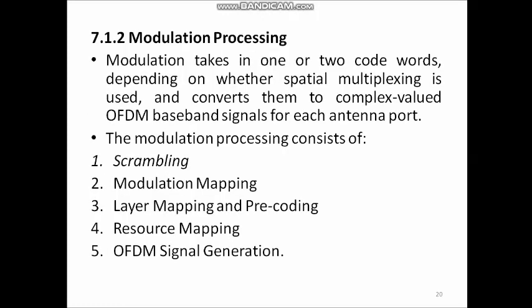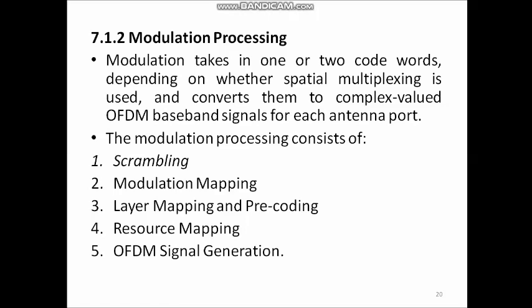So far we have discussed channel coding processing. Next step in the downlink physical layer processing is modulation processing. This modulation takes in 1 or 2 code words depending on whether spatial multiplexing is used, and converts them to complex valued OFDM baseband signals for each antenna port. So here in this modulation processing, input is taken from the code block concatenation and output is applied to the antenna port, and various operations are performed in this modulation processing.